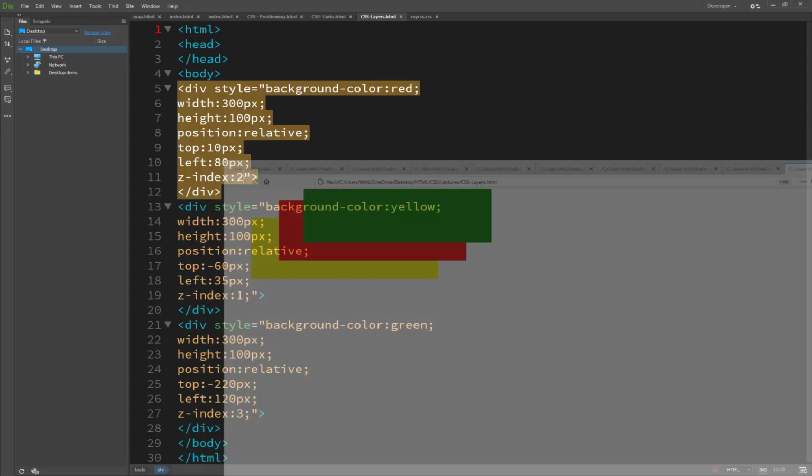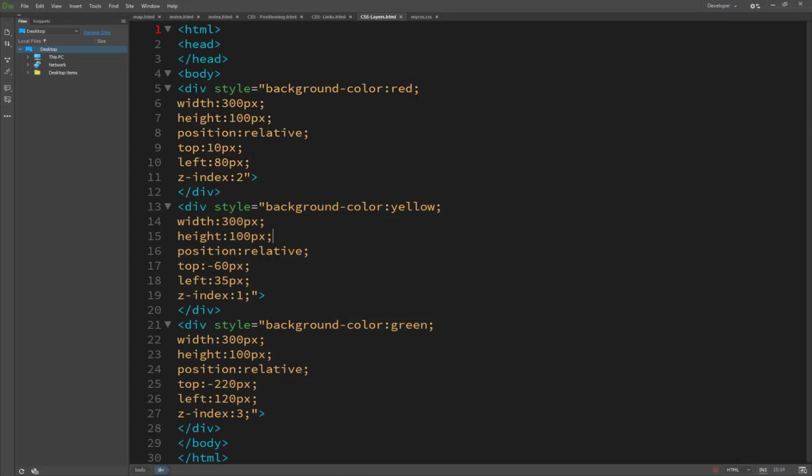So we will see here the yellow one is z-index 1, as I told you before, the red one z-index 2 and the green one 3. And if we reverse them, just type z-index 3 for the yellow and z-index 1 for the green, now the yellow is in our front side. You will see here the yellow is in front, the red is in between, and the green is in the backward.